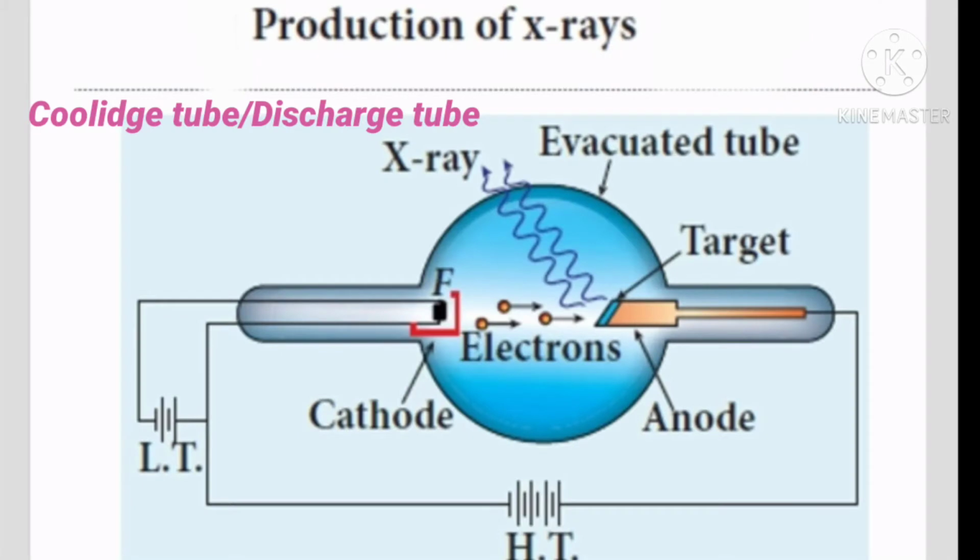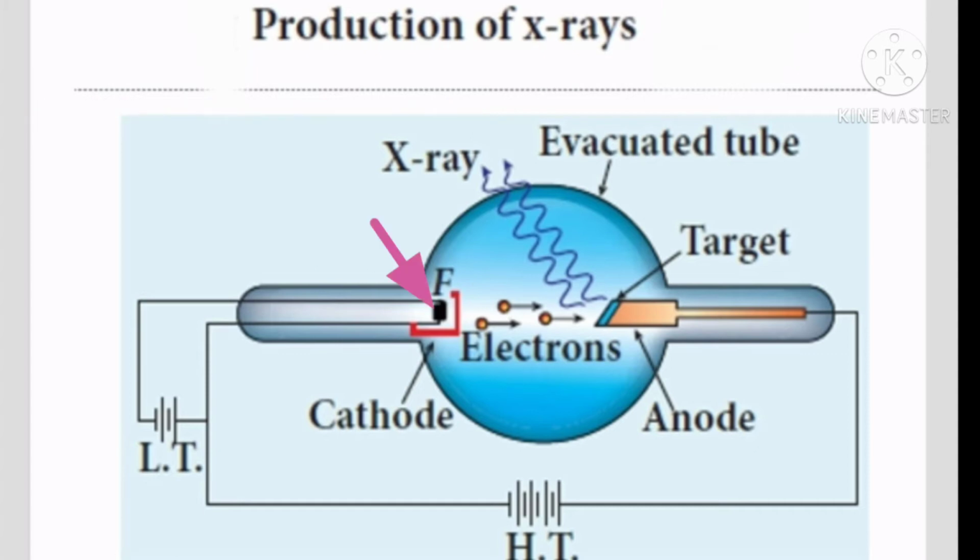Next one is about the production of X-rays. X-rays are produced in a Coolidge tube, which is a discharge tube. Here, a tungsten filament F is heated by a low tension battery so that electrons are emitted from it by thermionic emission. These electrons are accelerated to very high speeds by a high tension battery.